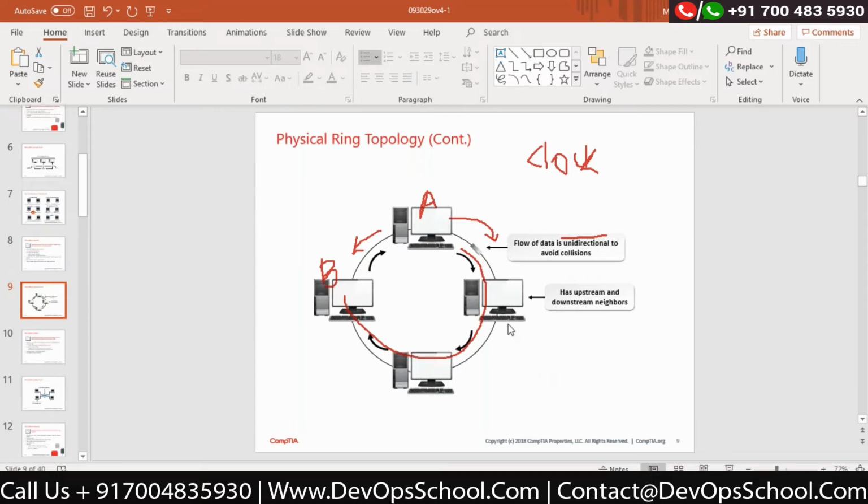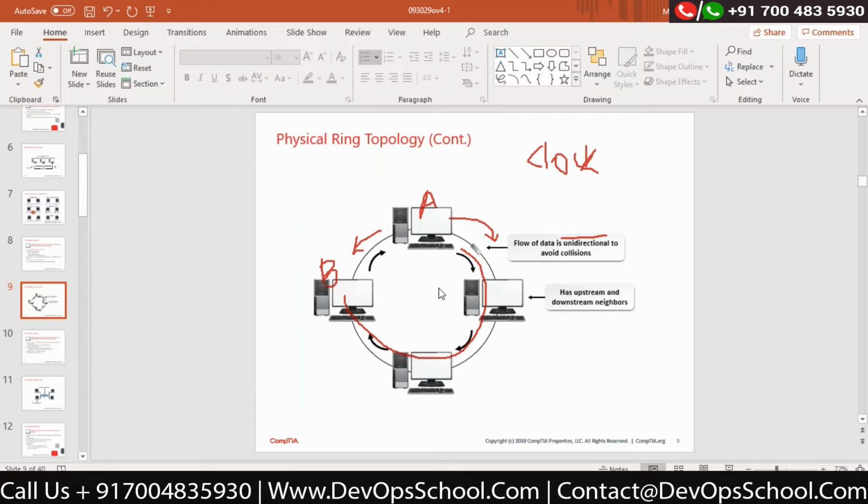Now people ask me, what if everyone wants to send at the same time? What will happen? Isn't it creating a storm over here? Yes. In certain cases, yes, it is going to do that. But once again, the scenario would be like this. Only one computer has the ability to send data.